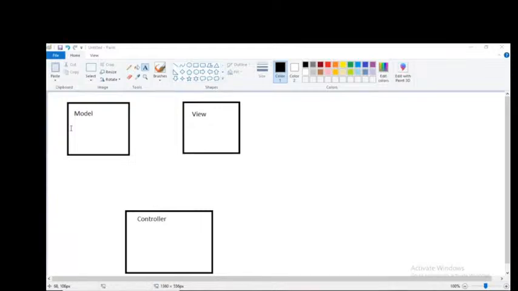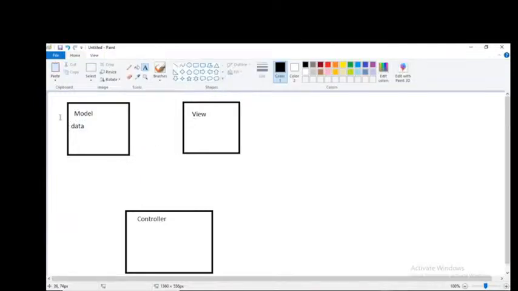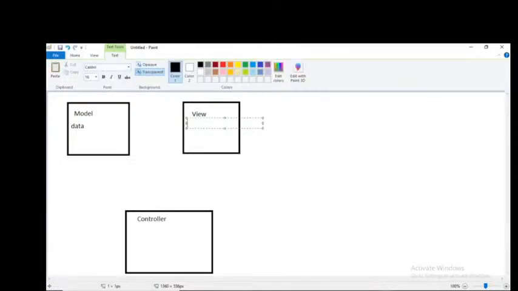Okay. Right. So the model's purpose is connecting with the database and retrieving the data from the database, data storage. So that means it is dealing with data. Right, then what is the purpose of the view? User presentation, user interface. That means displaying data with structure. So whatever data I have, I want to display it to the user. Is that the only purpose? Display data only? No, retrieve the data also and get data also.